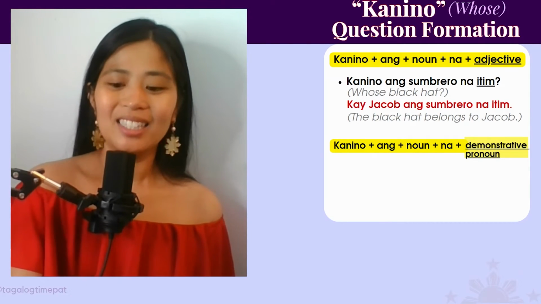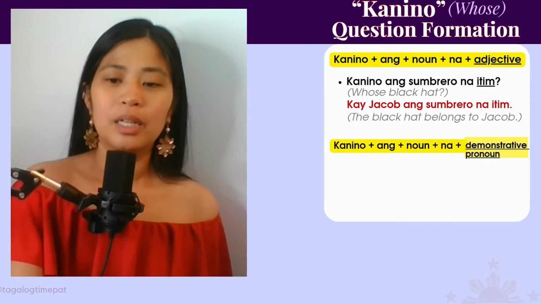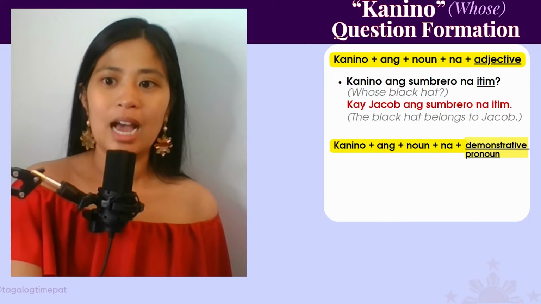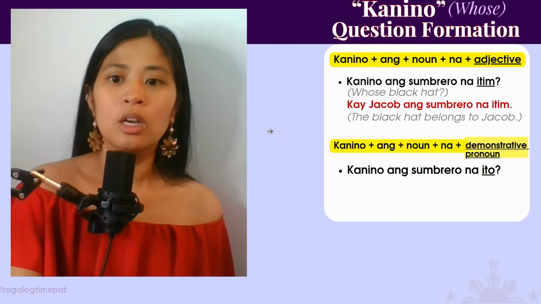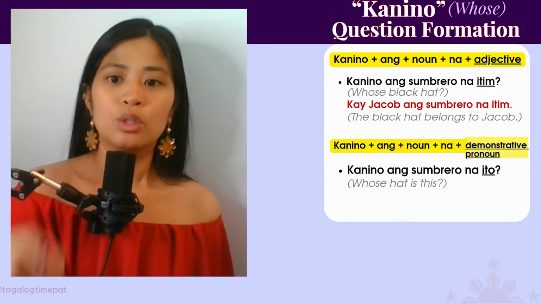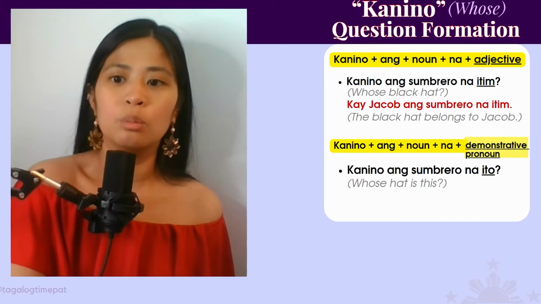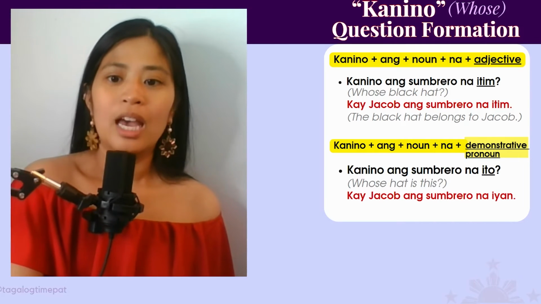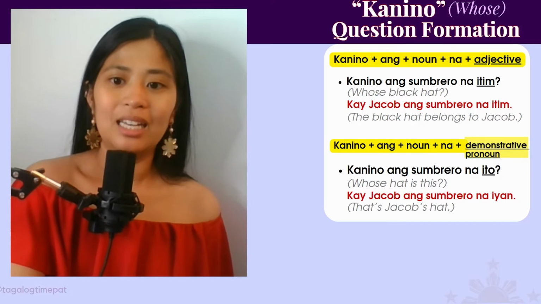Okay, so the next question structure would be kanino ang plus the noun plus na and then a demonstrative pronoun. So it's similar to this previous structure. Instead of an adjective though, it's going to be a demonstrative pronoun. So kanino ang sombrero na ito? Whose hat is this? And the response, kay Jacob ang sombrero na iyan.